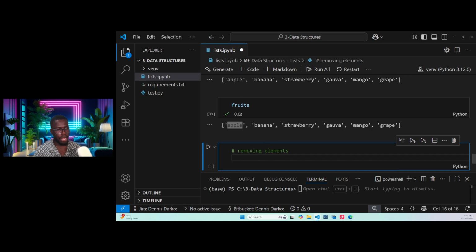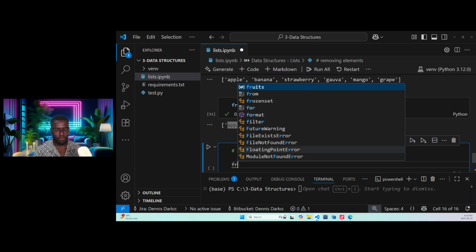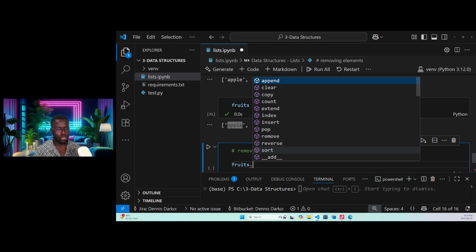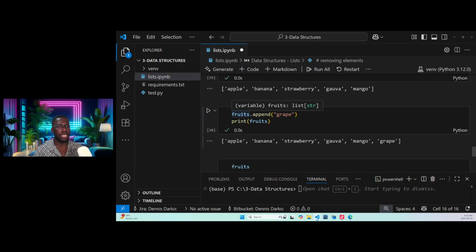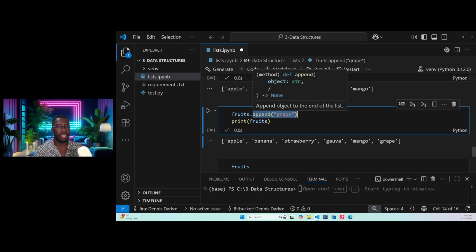So what we'll do here is fruits dot, and we use the remove method or function. Remember, if we want to add, we use the append method, and inside the method we pass our argument or our parameter. You see the concept?